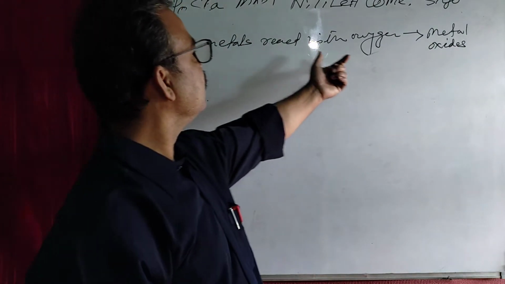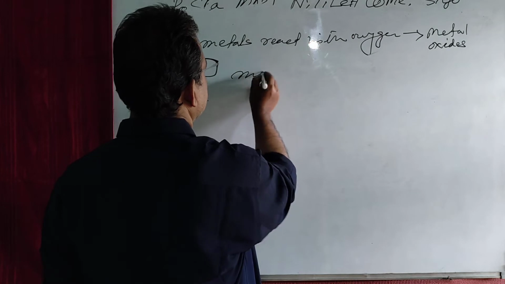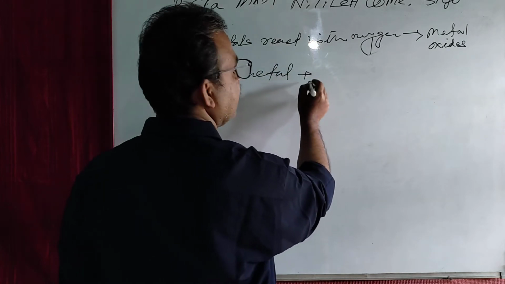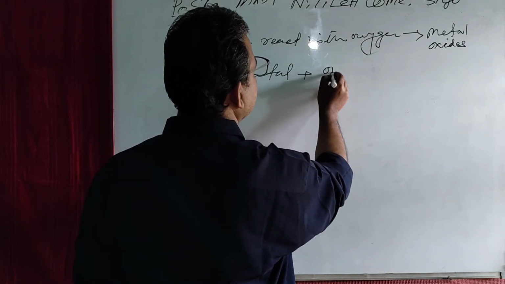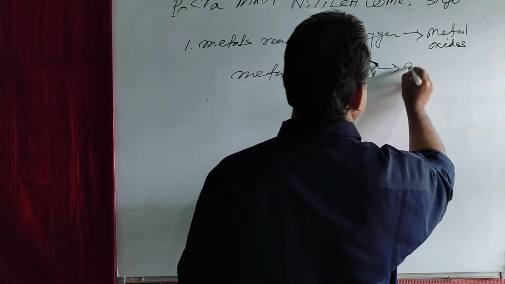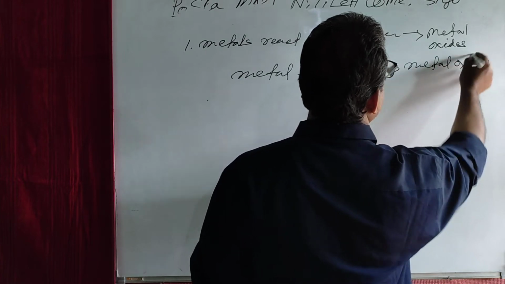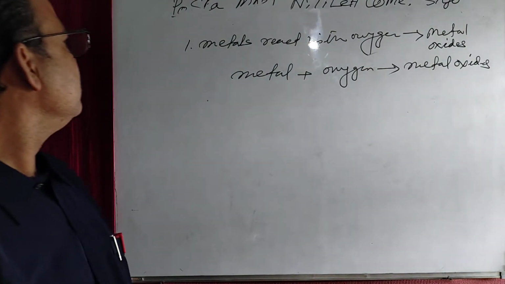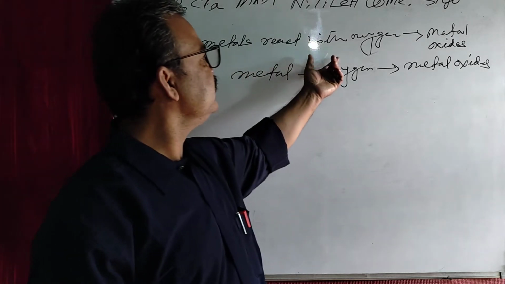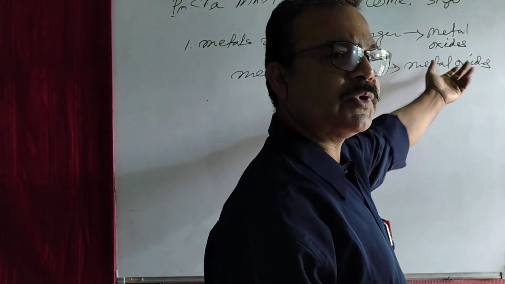Metal reacts with oxygen to form metal oxide. In other way you can write this way: metal plus oxygen gives metal oxides. When metals react with oxygen, then metal oxides are produced.